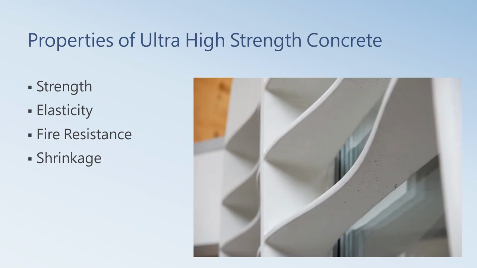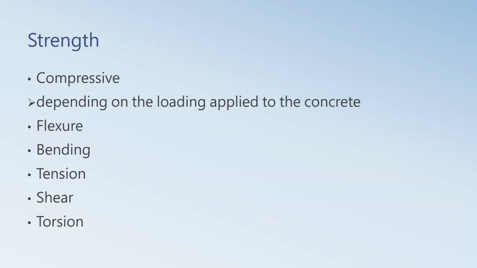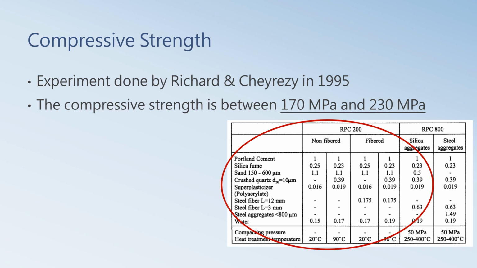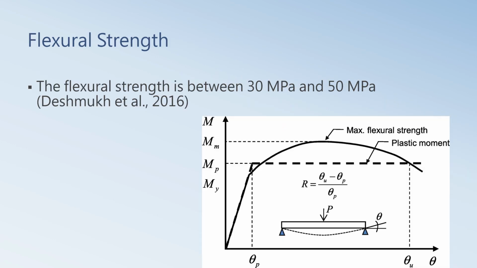Now, I would like to talk about the properties of ultra-high strength concrete. The first one is strength. In this part, both compressive and flexural strength will be introduced. According to the experiment done by Rachel and Charisi in 1995, the compressive strength of ultra-high strength concrete is between 170 megapascal and 230 megapascal. Apart from compressive strength, let's look at the flexural strength. The flexural strength of ultra-high strength concrete is between 30 megapascal and 50 megapascal.